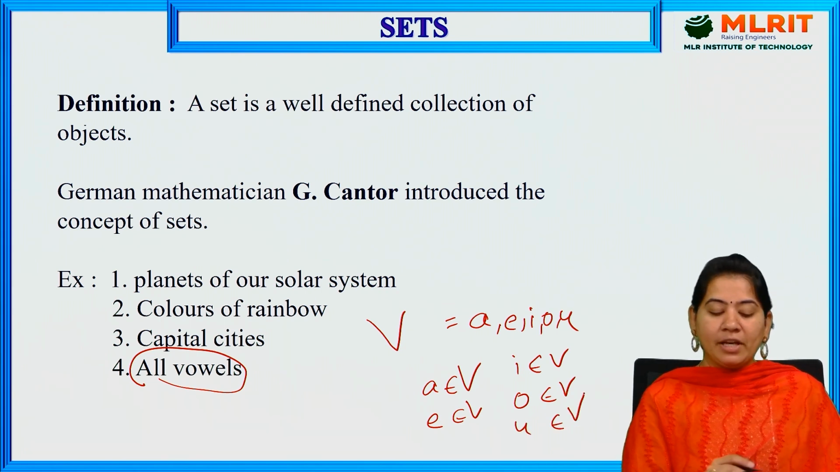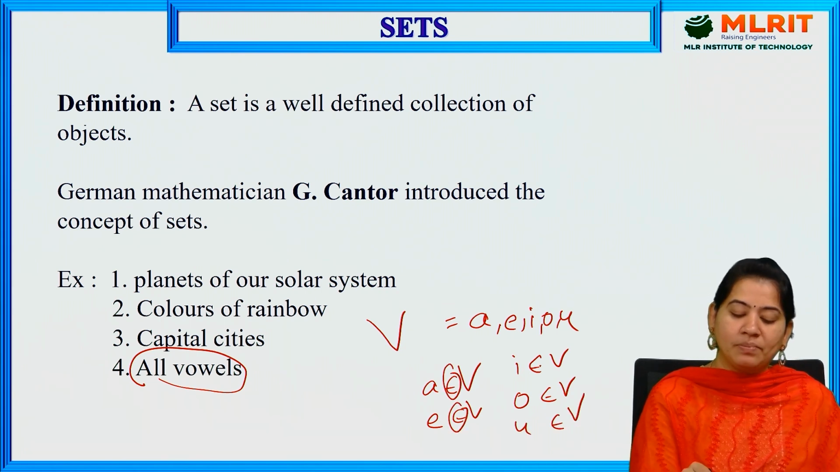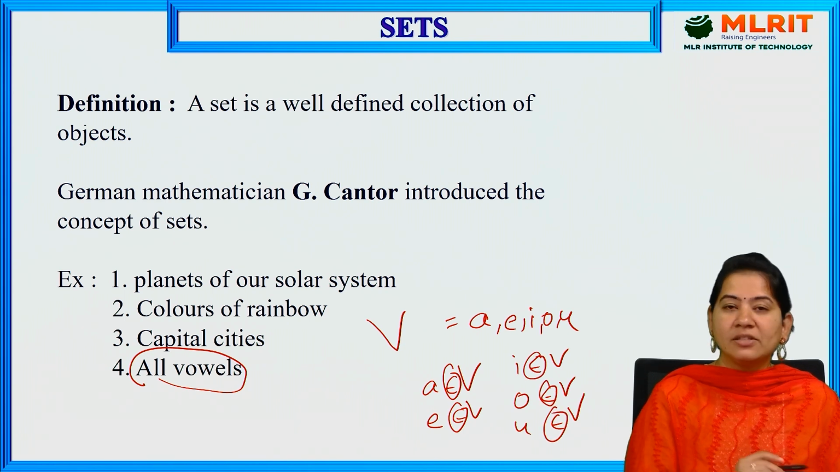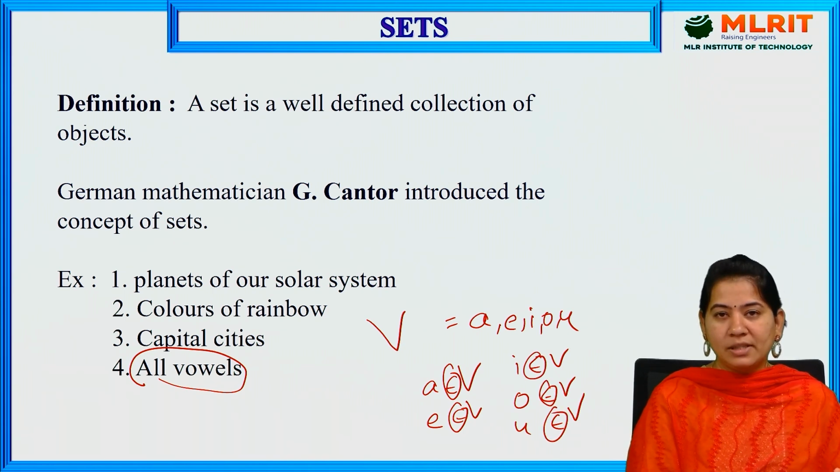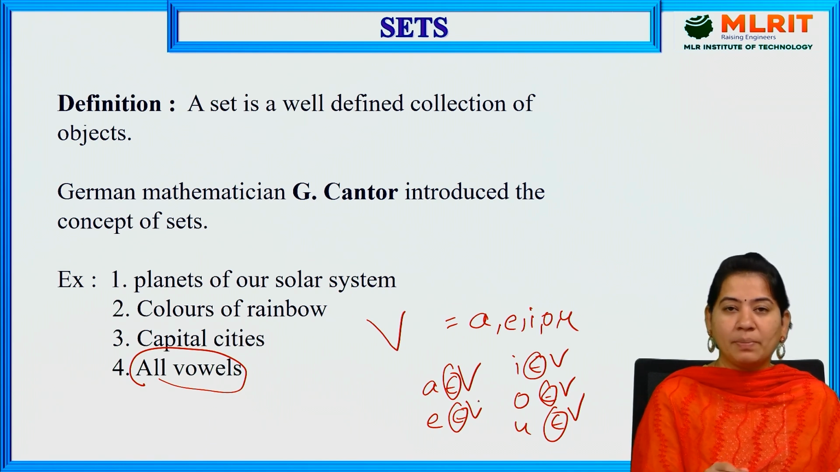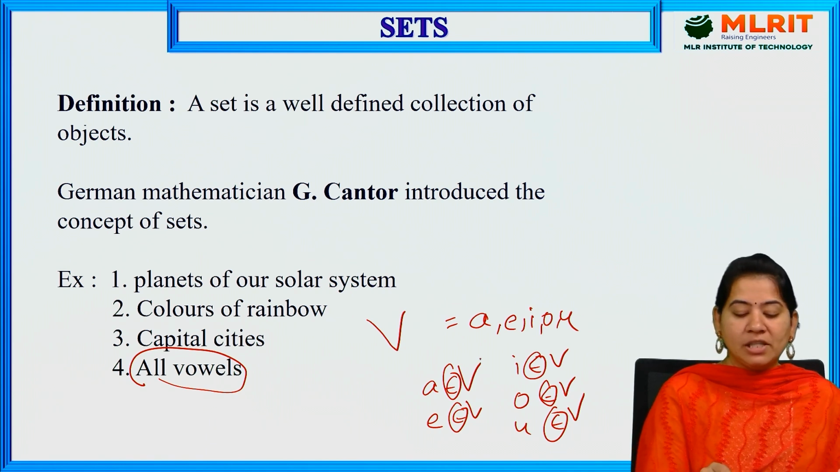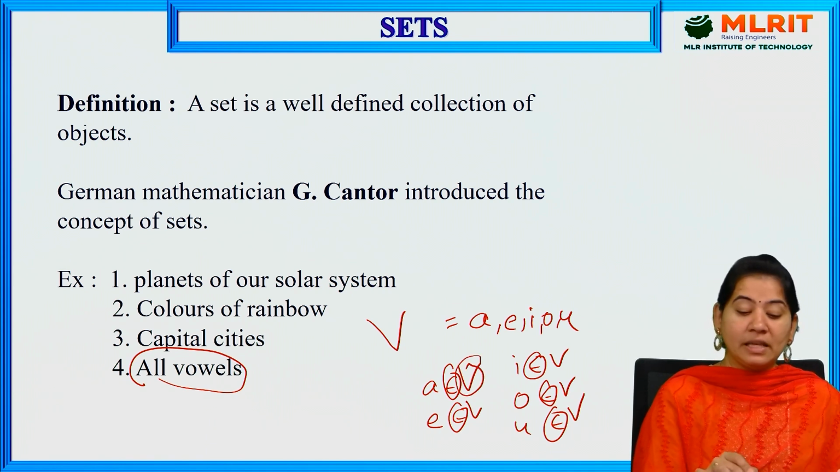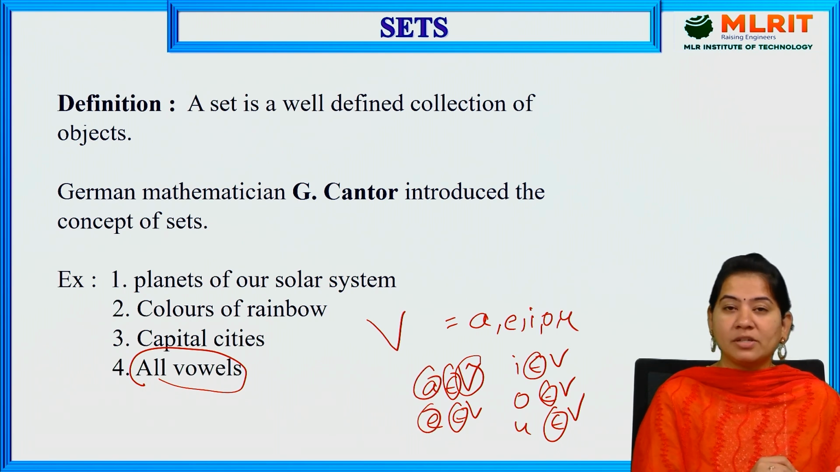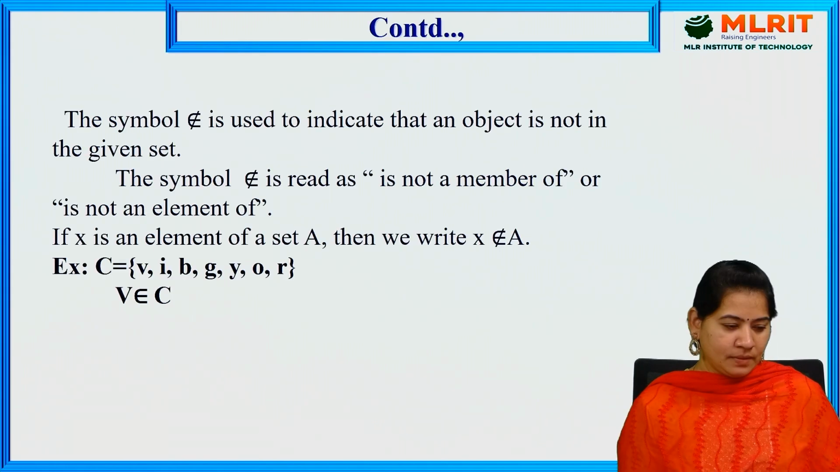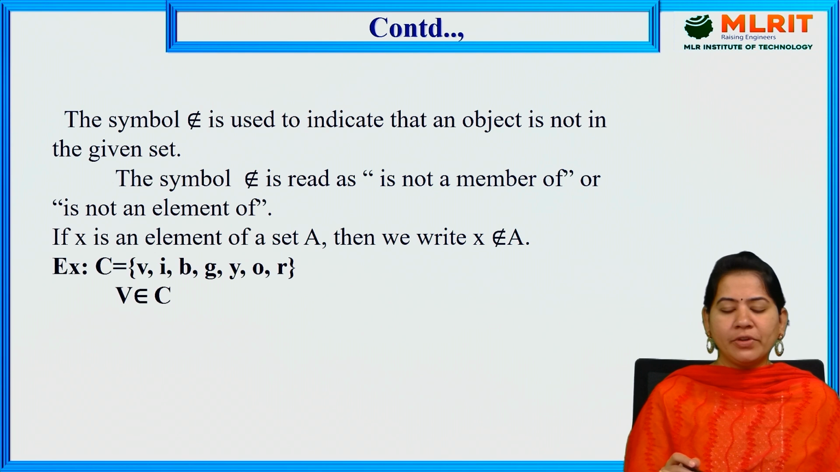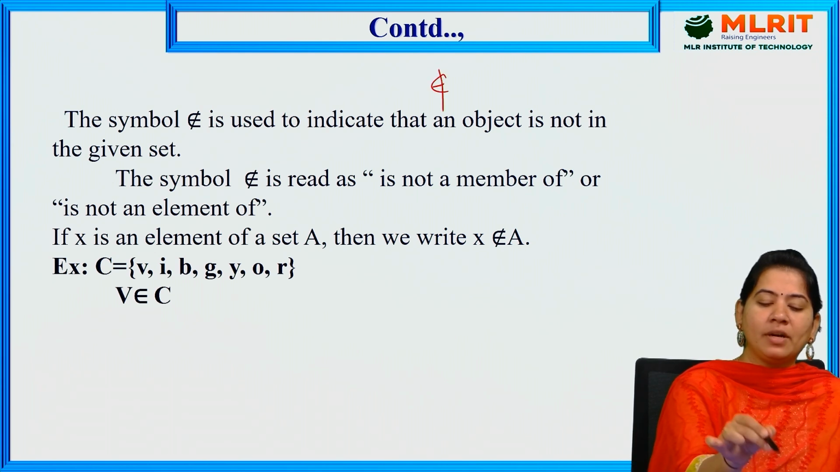Whenever you are using this epsilon symbol, it means that it is an element of the particular set of vowels. It means it is a membership of the particular set. So sets are always represented with capital letters. The elements of the set are always represented with small letters. And how you can represent that an element is belonging to that particular set is with the help of the epsilon symbol. So if you are taking epsilon, it means it is a member or it is a membership.